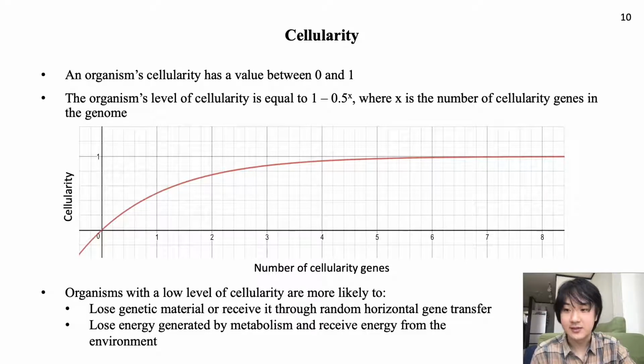Cellularity genes confer cellularity according to the equation 1 minus 1/2 to the x, where x is the number of cellularity genes in the genome, asymptotically approaching 1 with higher numbers of cellularity genes. Organisms with low levels of cellularity are more open to the environment and are subject to losing or gaining genetic material or free energy from the environment, while organisms with high cellularity are more closed off.